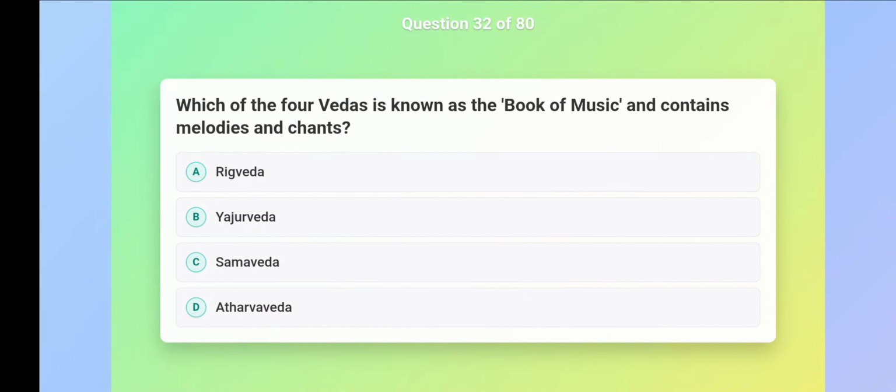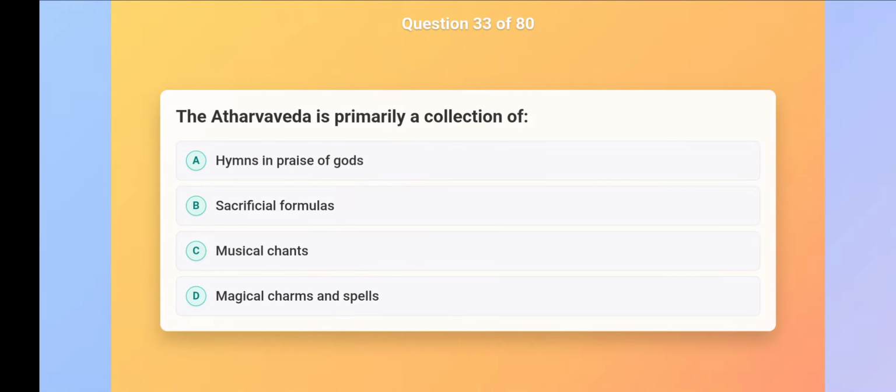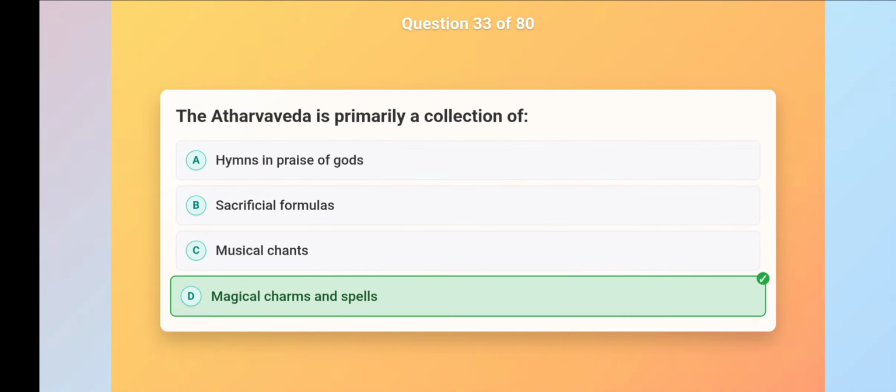Which of the four Vedas is known as the Book of Music and contains melodies and chants? Samaveda. The Atharva Veda is primarily a collection of magical charms and spells.